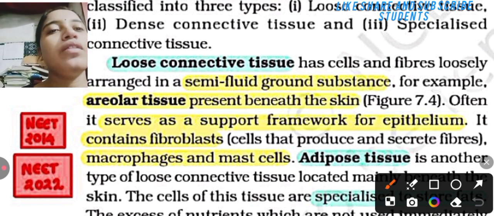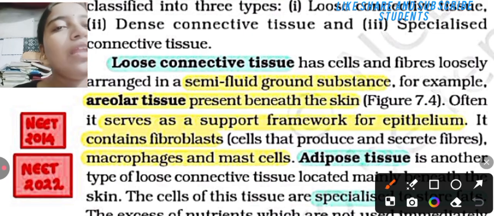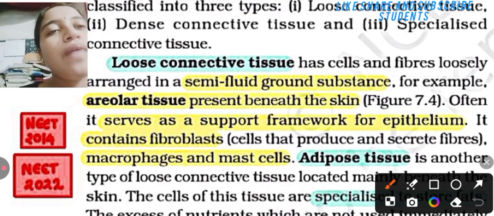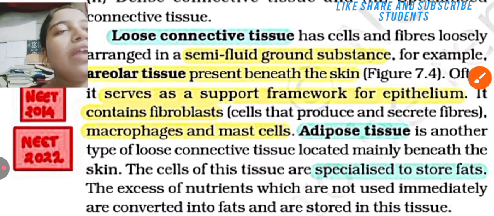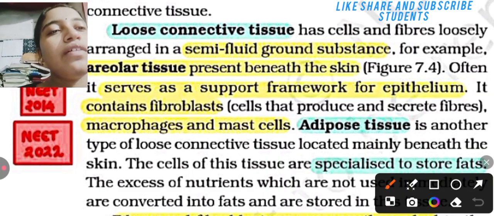For example, the areolar tissue present beneath the skin. Often it serves as a support framework for epithelium. It contains fibroblasts, the cells that produce and secrete fibers, the macrophages, and mast cells.